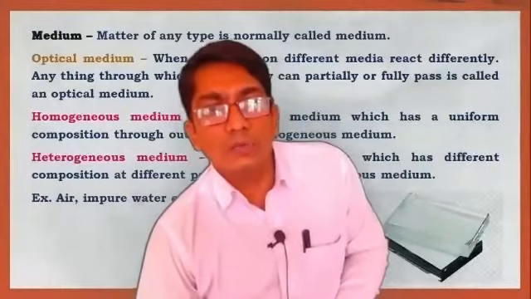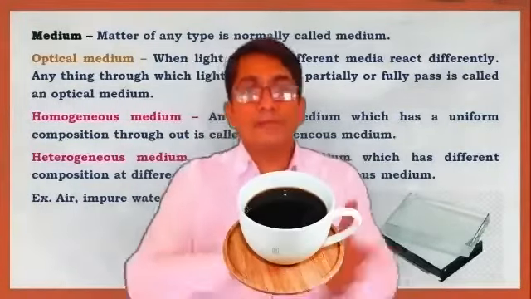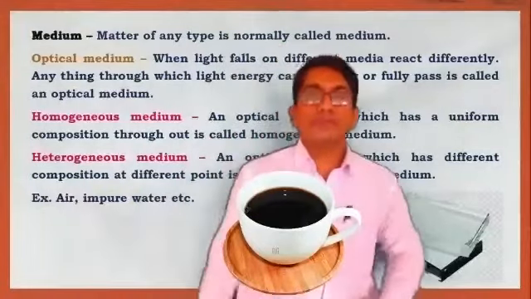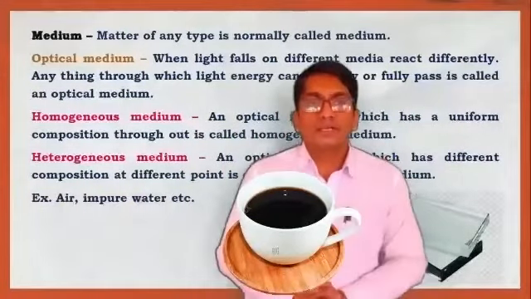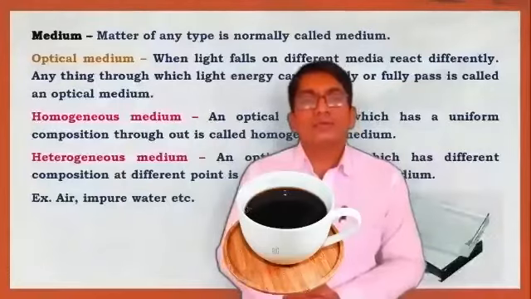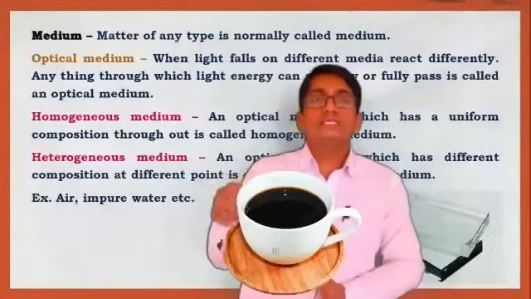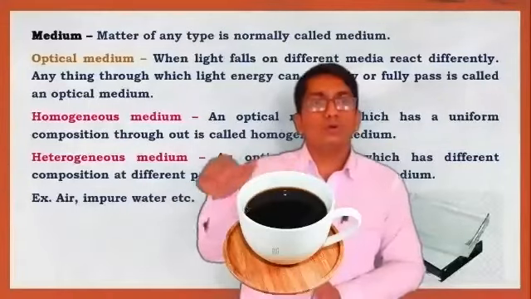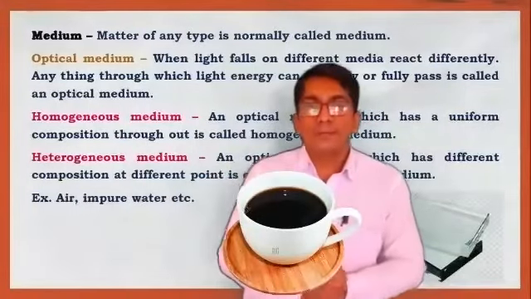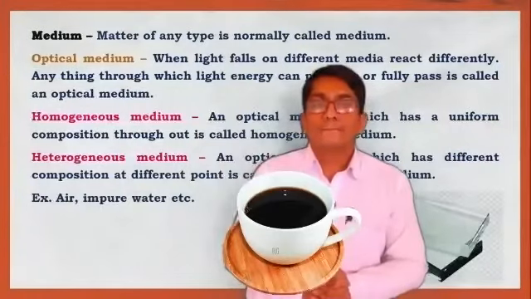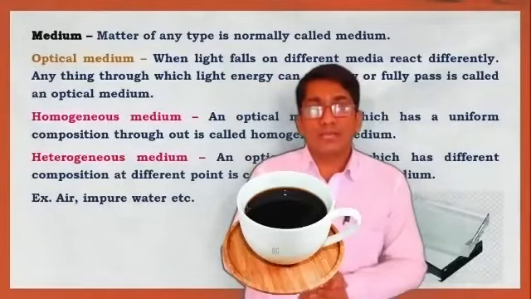Okay, now here, actually, the medium. You have to show the medium. This is well known. So here the medium, actually, which type of medium is this? Homogeneous or heterogeneous? Heterogeneous, sir. Heterogeneous medium. Okay.